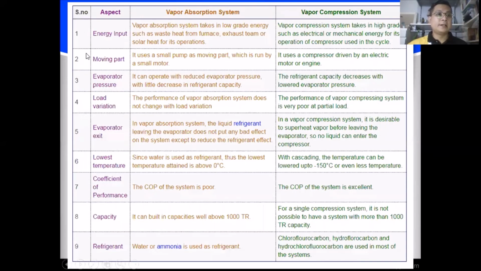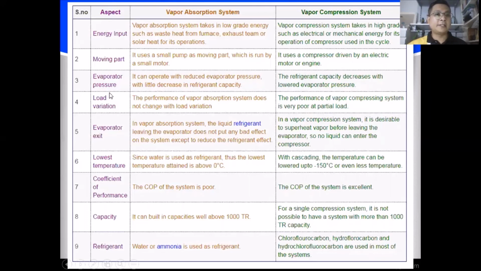Okay, this one differentiates between the absorption and compression systems. Relating to energy input, the absorption system takes in low grade energy, but the compression system takes high grade energy. The moving part in absorption is a small pump, while the compressor is higher.